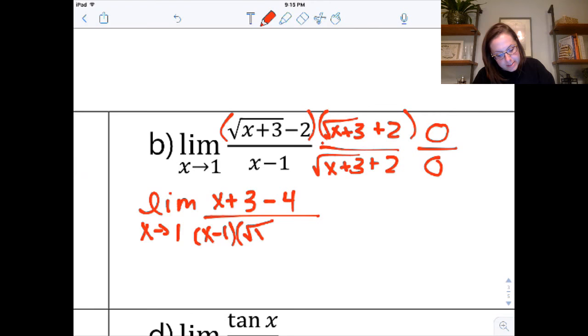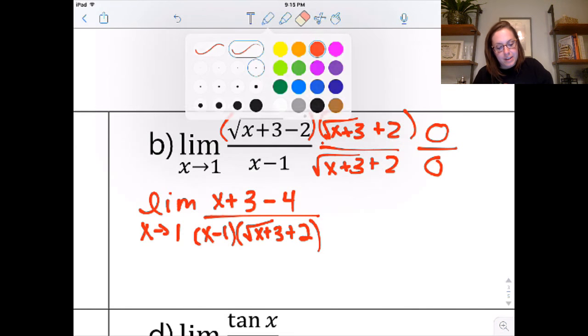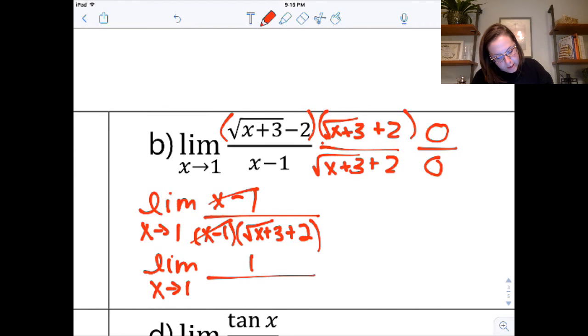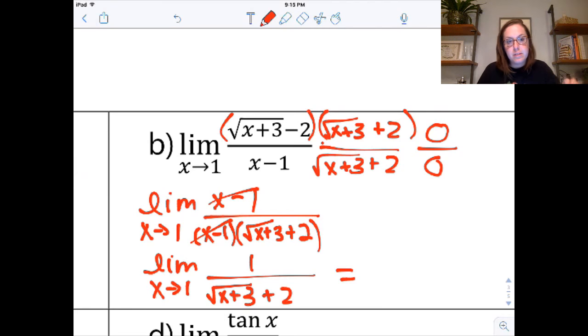Then keep this separate. And the one thing I would always advise you to do is please don't try to multiply out the denominator, because what happens here is you wind up getting 3 minus 4, which coincidentally is minus 1, and so these cancel. And that's what you want. If you leave it in factored form, you're going to see what cancels more easily. So the limit as x approaches 1 of 1 over radical x plus 3 plus 2. Now I'm substituting, so I drop my limit. So 1 over 4.